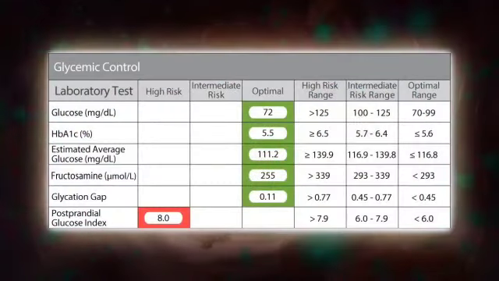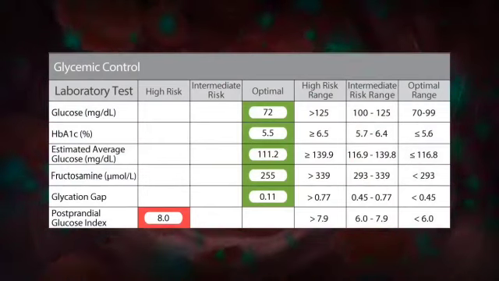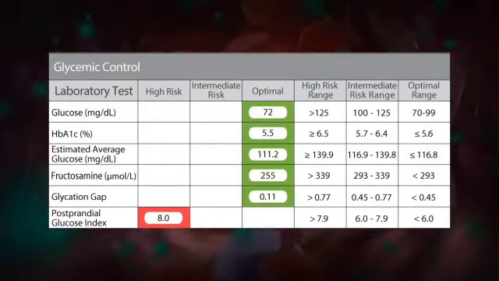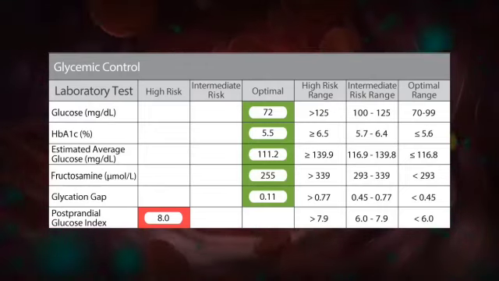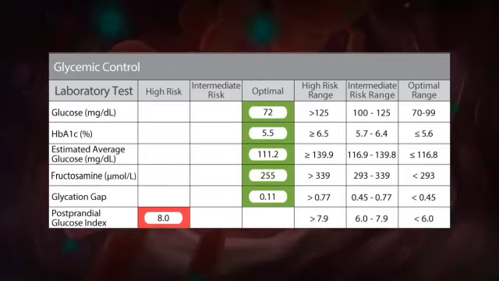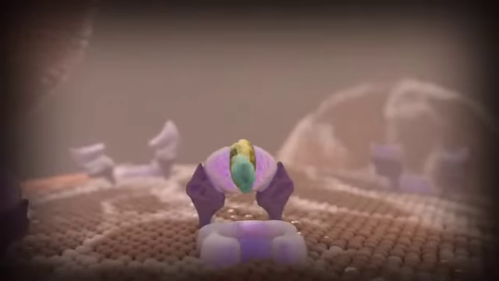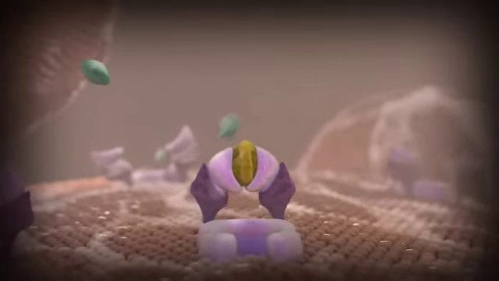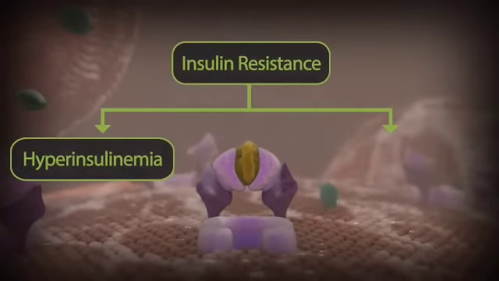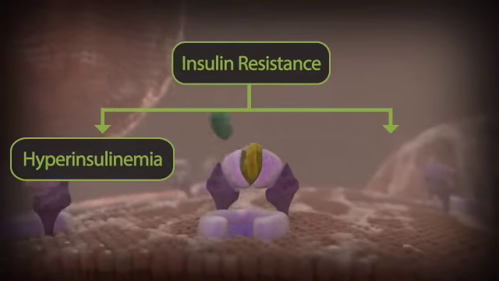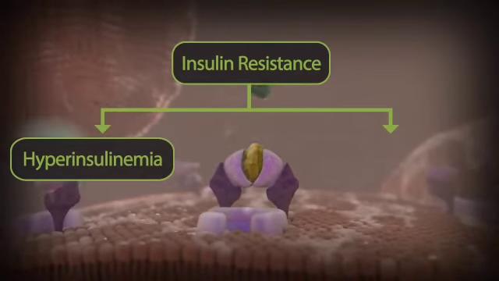Markers of glycemic control are usually measured during periods of fasting when your blood sugar should be low. Test results that demonstrate consistently high glucose levels are the defining characteristic of prediabetes and diabetes. To summarize how diabetes develops, let's review the main features. High insulin levels mark the beginning of insulin resistance, the primary mechanism that leads to prediabetes and diabetes.